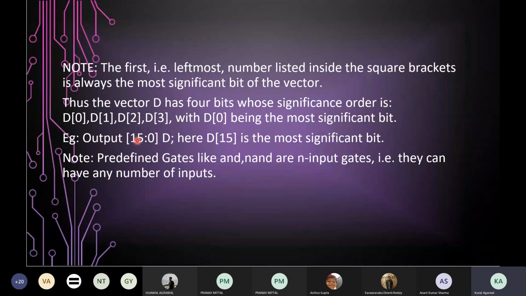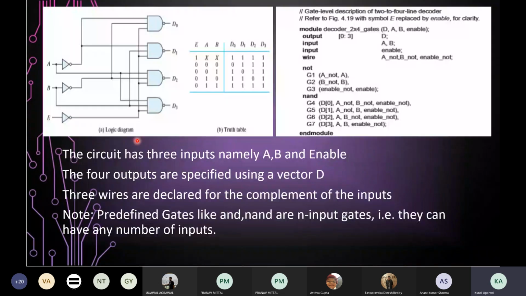Let's move forward. Now we will be instantiating the NOT gates. There are three NOT gates, namely G1, G2, and G3. Followed by the identifier name, there is the port list. First, we have to mention the output. A complement we have mentioned as A naught, followed by the input name, which is A. Similarly for G2 and G3.